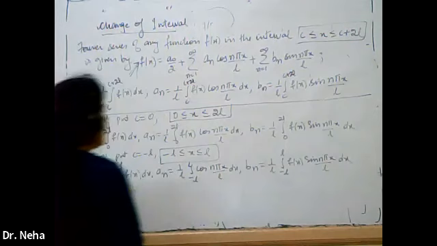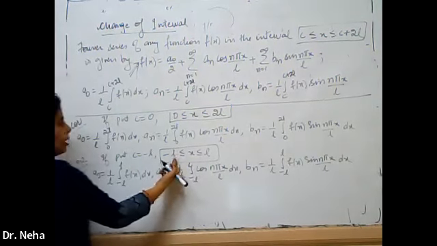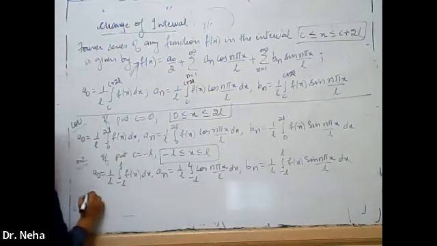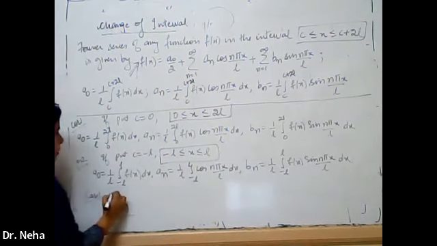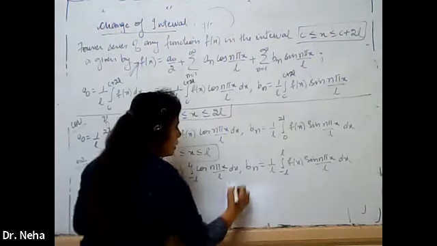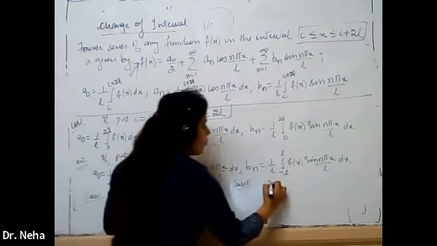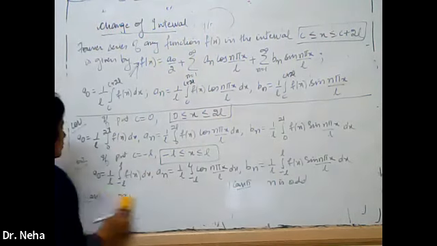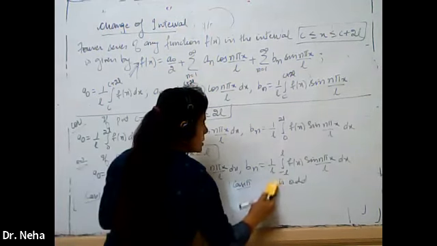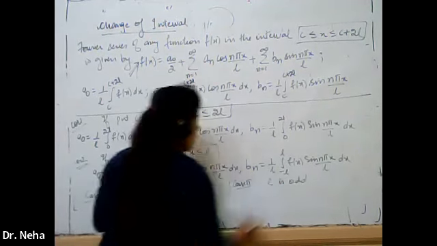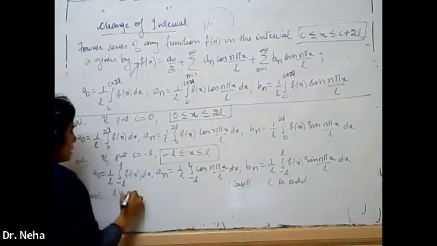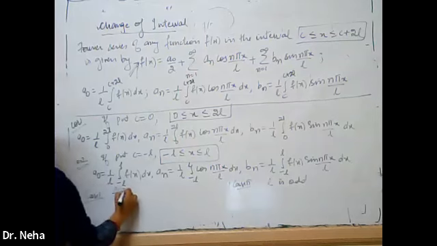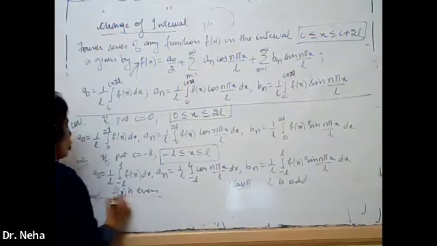Now we all know that whenever the interval is from −a to +a, we have to check even and odd. So case 1 is for even and case 2 is for odd. Here f(x) is even and f(x) is odd.